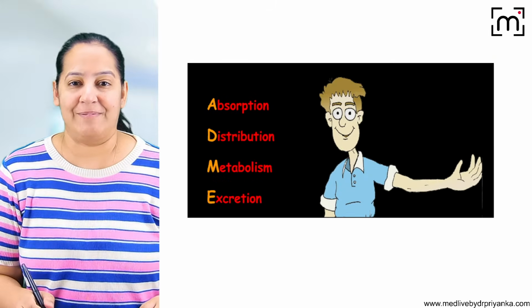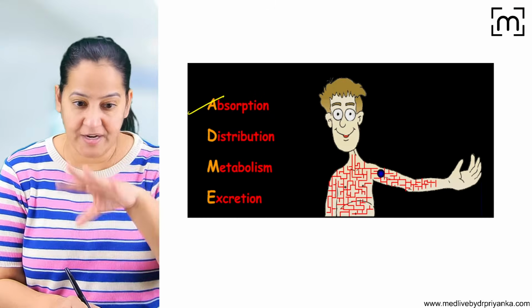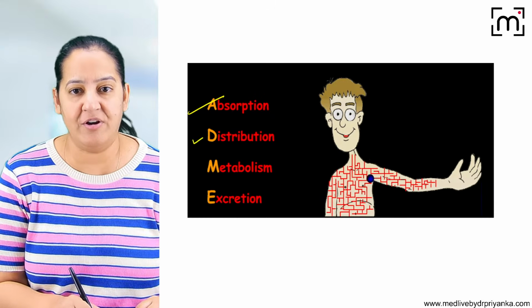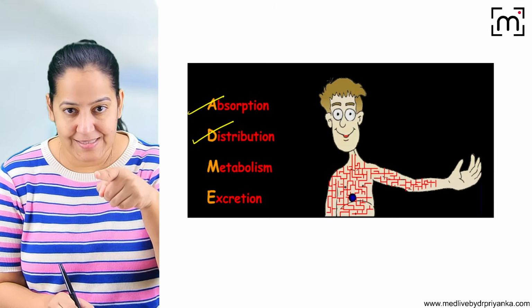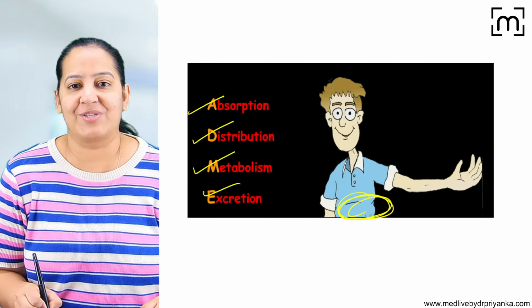So these are the 4 steps. So that is absorption. See, it is absorbed. Then it is distributed in various organs depending on the receptor distribution. Then it will get metabolized. See, it is going inside the liver and converting from non-polar to polar. Metabolism, and finally excreted out of the body.